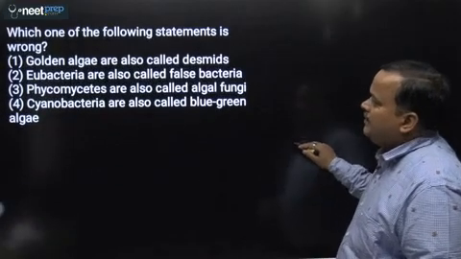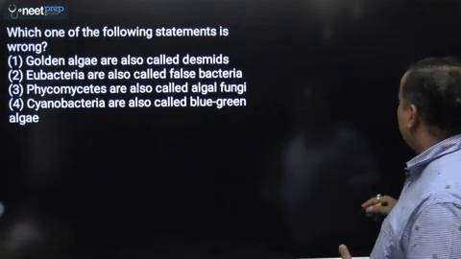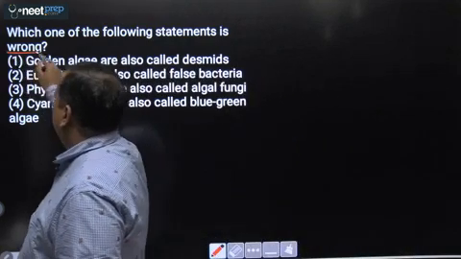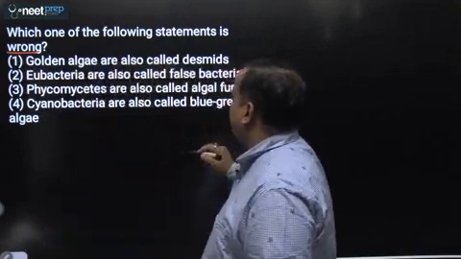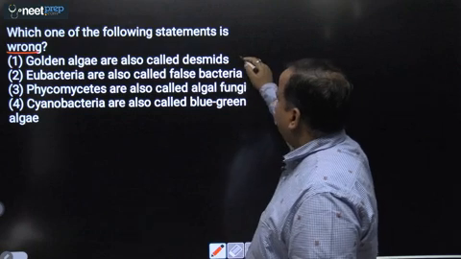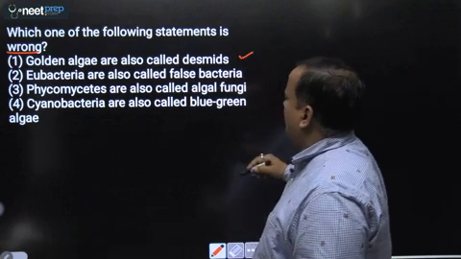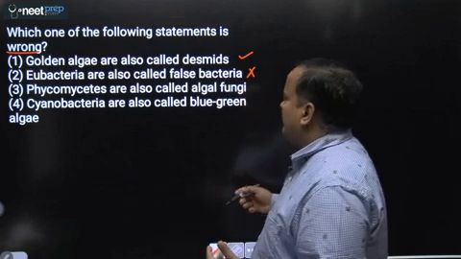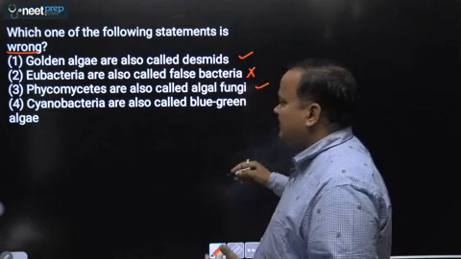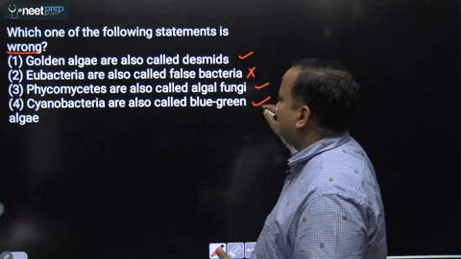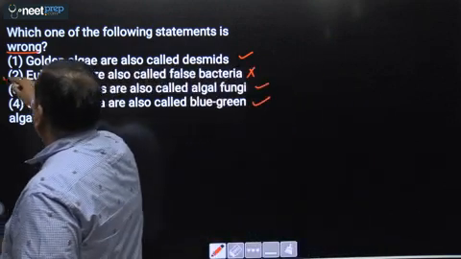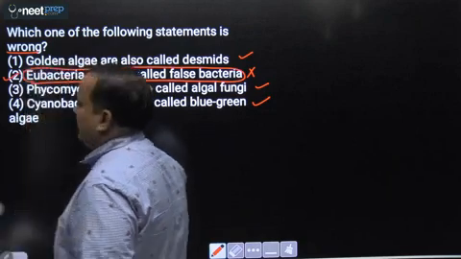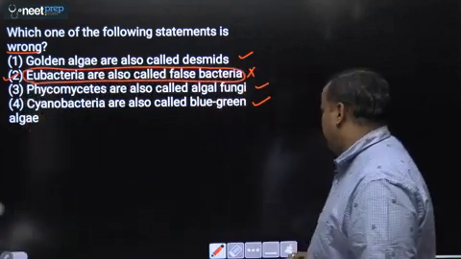Next, which one of the following statement is wrong? You have to find wrong statement. As usual, I will mark wrong. First, golden algae are also called desmids. True. Eubacteria also called false bacteria. Not true. Eubacteria, Eu means true. Phycomycetes are also called algal fungi. True. That we will study in this chapter. Cyanobacteria are also called blue-green algae. It's true. So wrong statement is eubacteria are also called false bacteria is not correct. They are referred as true bacteria.